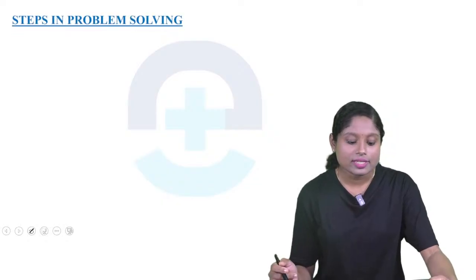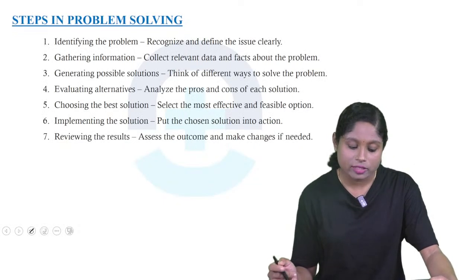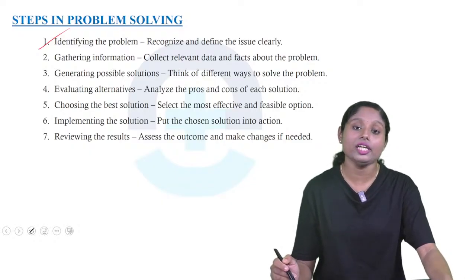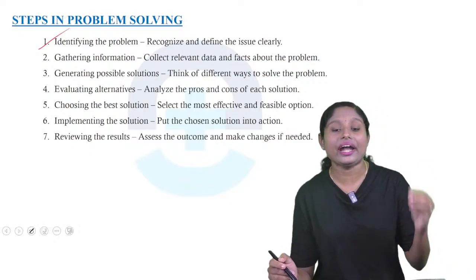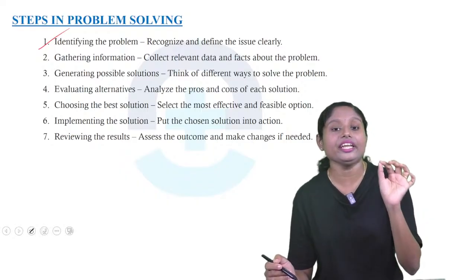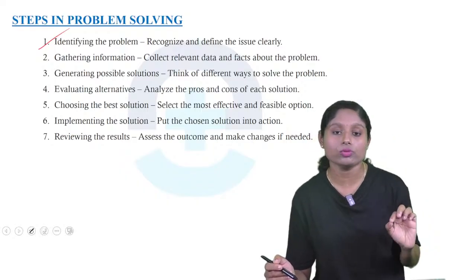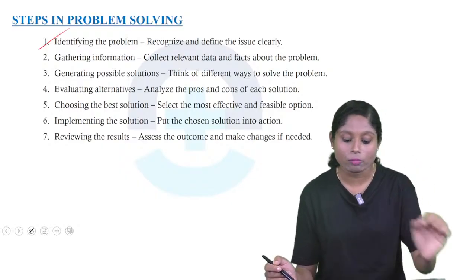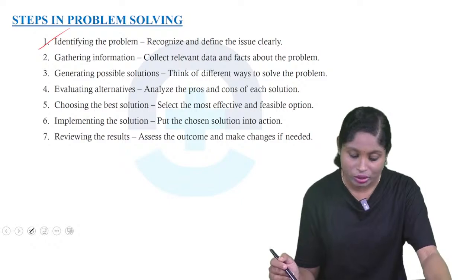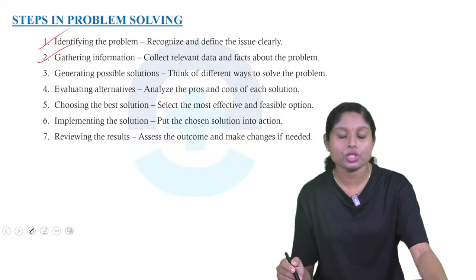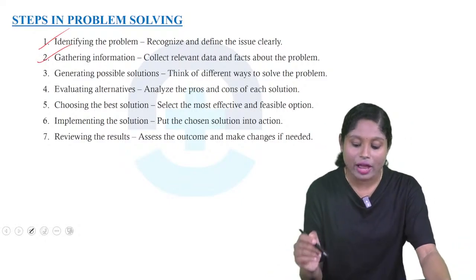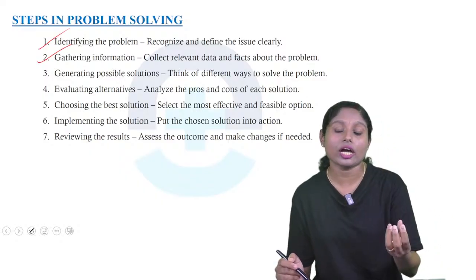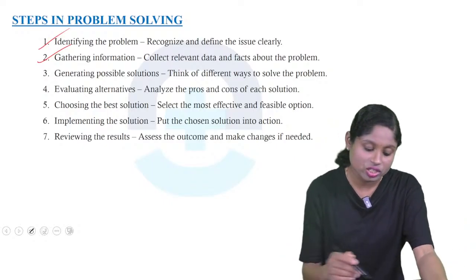Now we will see the steps in problem solving. What are the steps in problem solving? First is identifying the problem: recognize and define the issue clearly. How will we solve a problem? First we need to understand what the problem is. Second, gathering information: collect the relevant data and facts about the problem. So relevant data is necessary.